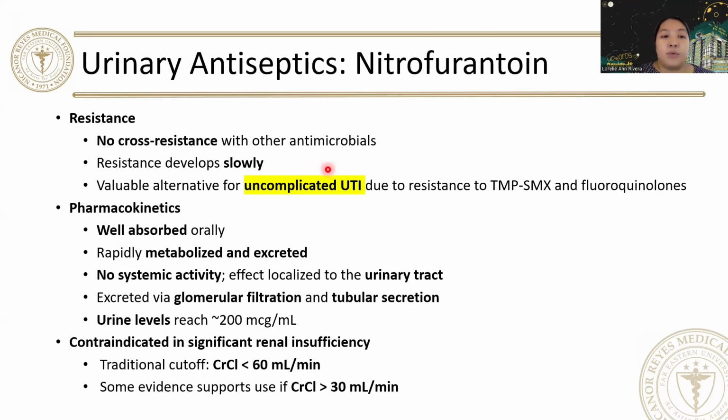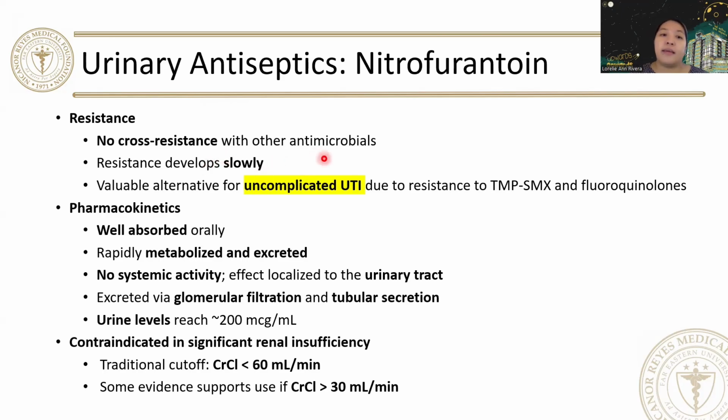Resistance develops slowly. That is why your nitrofurantoin can also be given as prophylaxis, especially for patients with recurrent urinary tract infection, because the resistance, no, they develop slowly.